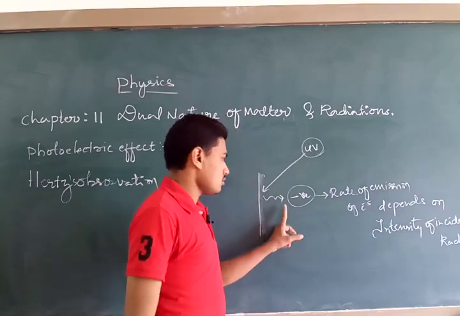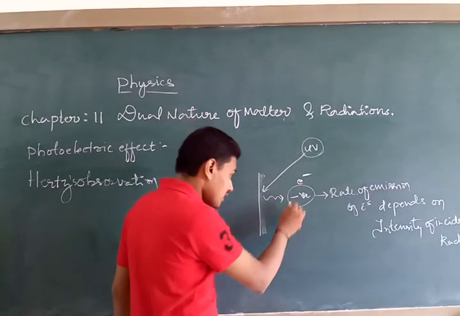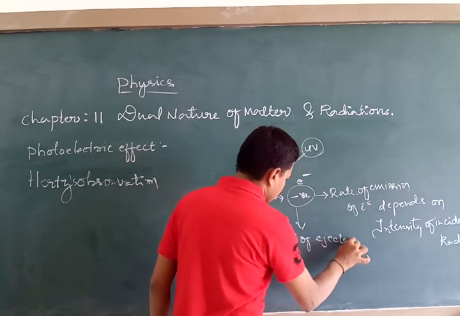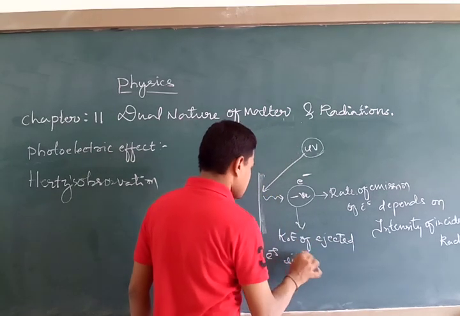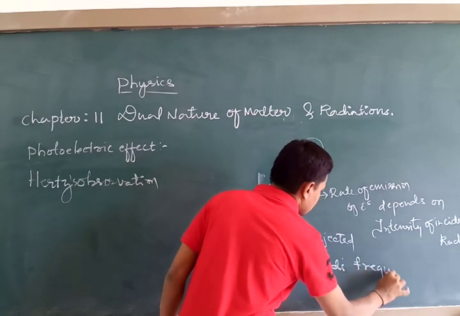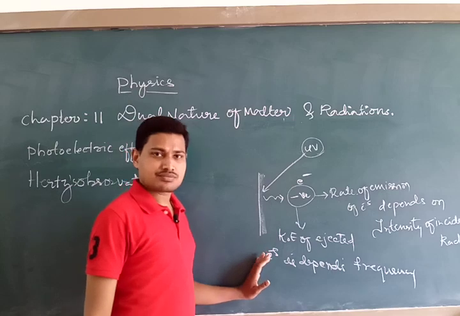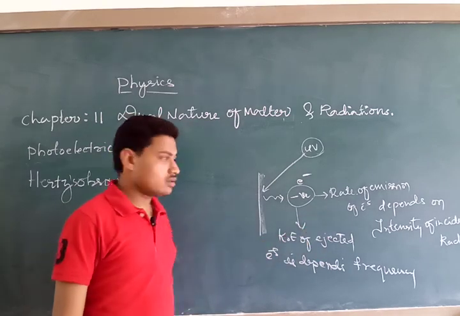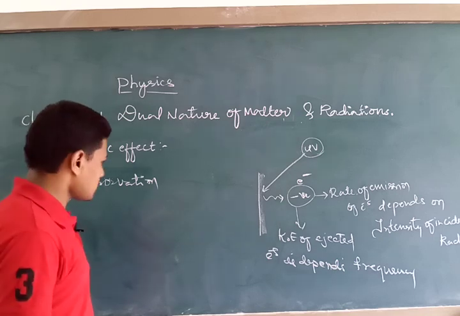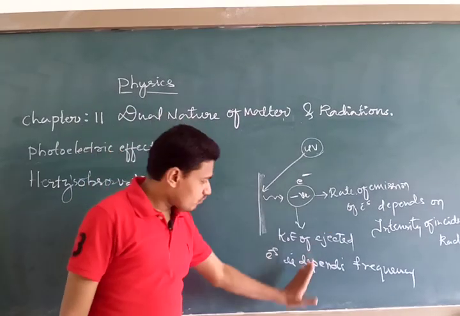And after the ejection of negatively charged particles, they are in a state of motion, then the kinetic energy of the ejected electrons mainly depends on frequency. This is very important. Frequency. This is the observation, and we are recording this observation from the photoelectric effect, simultaneously with Hertz's observation. So once again we have a proof for this observation.